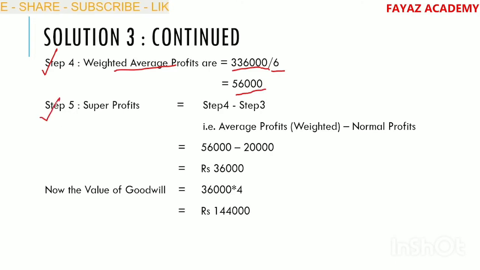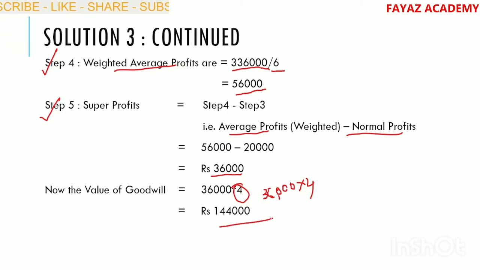Next, computation of super profits. Super profits means average profits minus normal profits. That is 56,000 less 20,000. We arrive at 36,000. Given in the question that compute the value of goodwill based on the 4 years purchase. That is 36,000 into 4. We arrive at 1,44,000. This is the value of goodwill under super profits method. Especially here the computation based on weighted average profits.